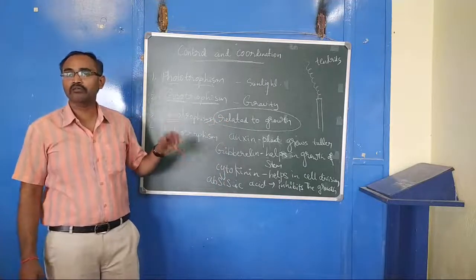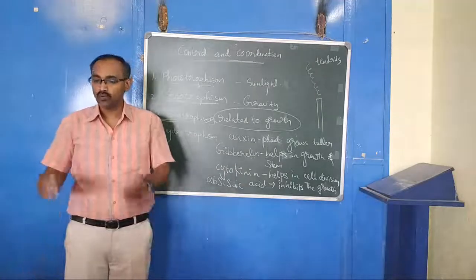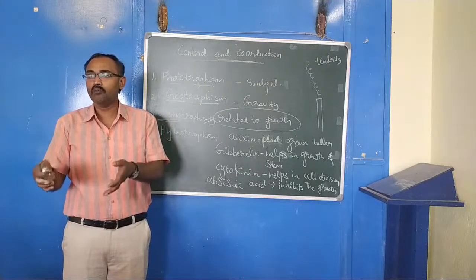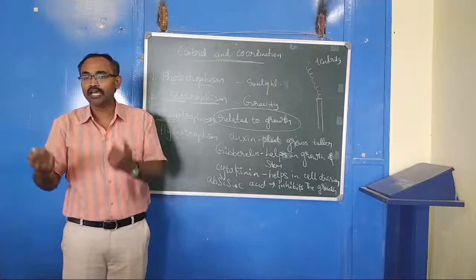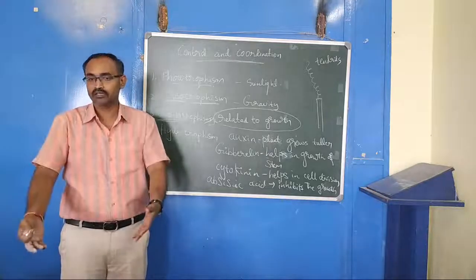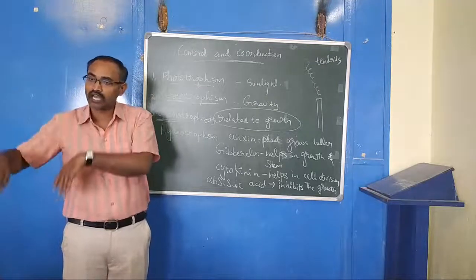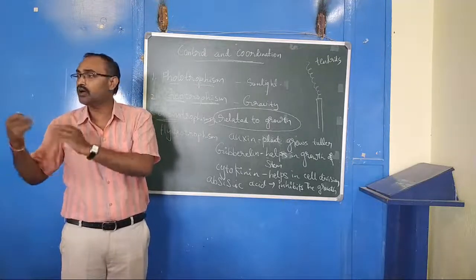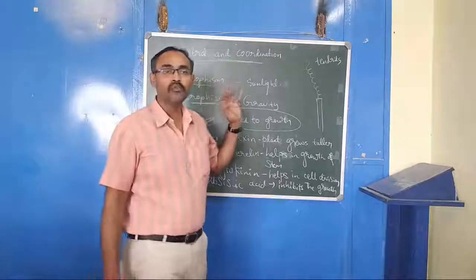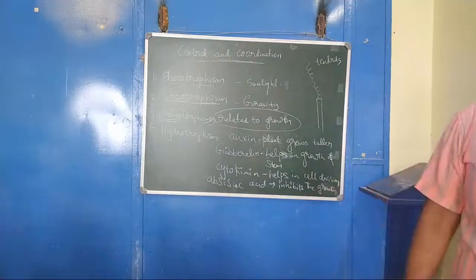Even though plants do not have nerves or muscles, communication takes place from one cell to the other. When one cell gets the information, it releases a compound. That compound can be understood by the neighbor cell, so it picks up the information and transmits it. A cell that has the capacity to understand it also has the capacity to transmit it to another cell. So this is about movement related to growth, as opposed to movement independent of growth. So these are the things.